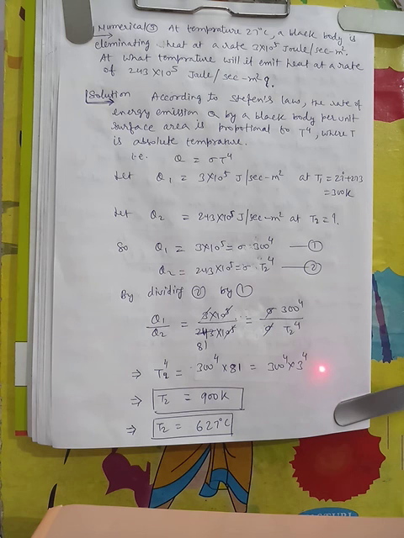So today we stop here. Our heat transfer is almost over. Possibly I can take one more class on the basis of numericals. Thank you.